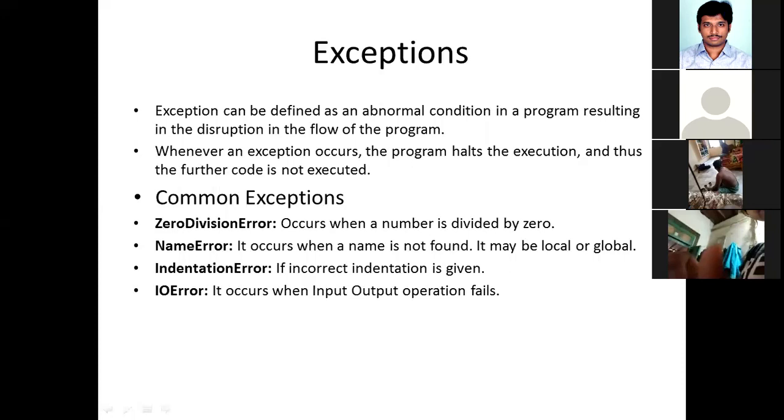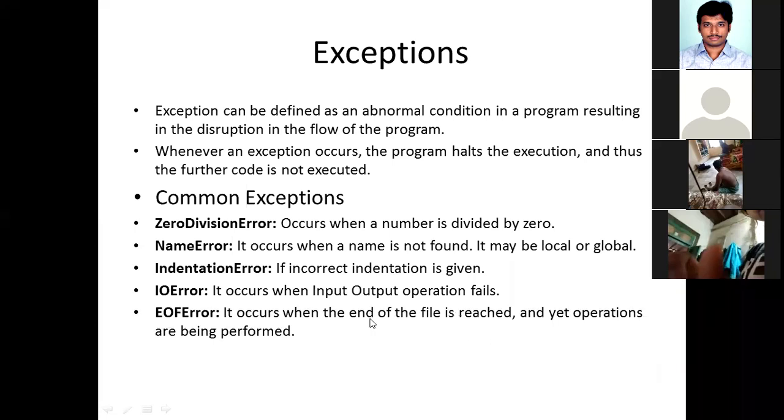And all these errors you are getting only at the time of execution of the program. That is called a runtime error. I hope it is clear, right?